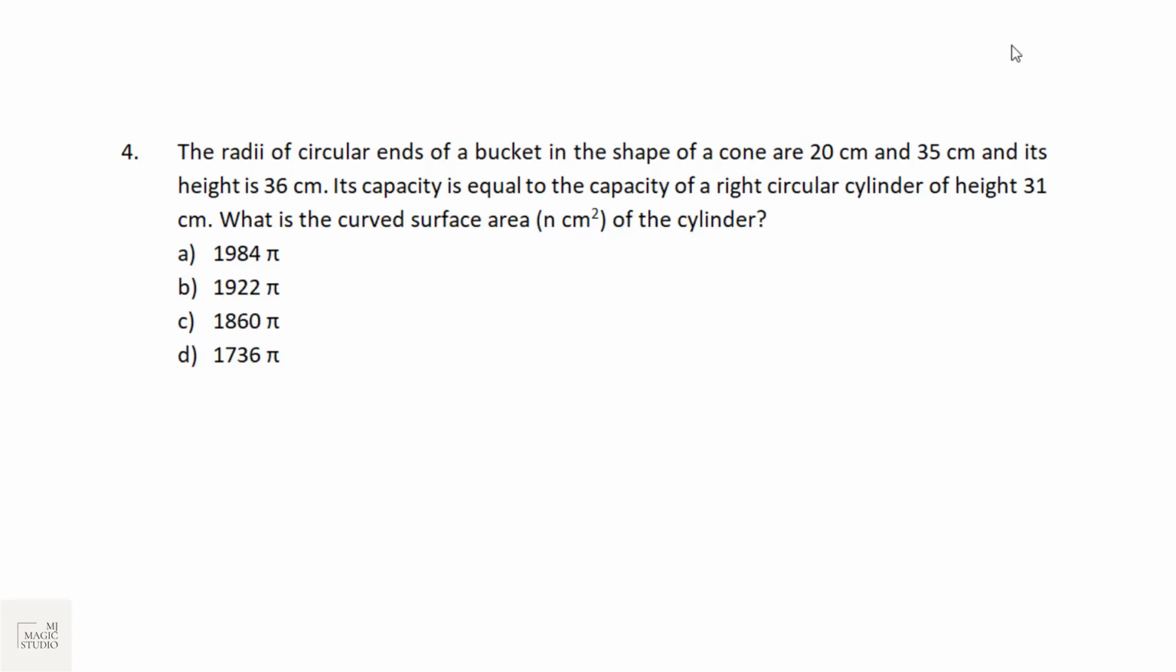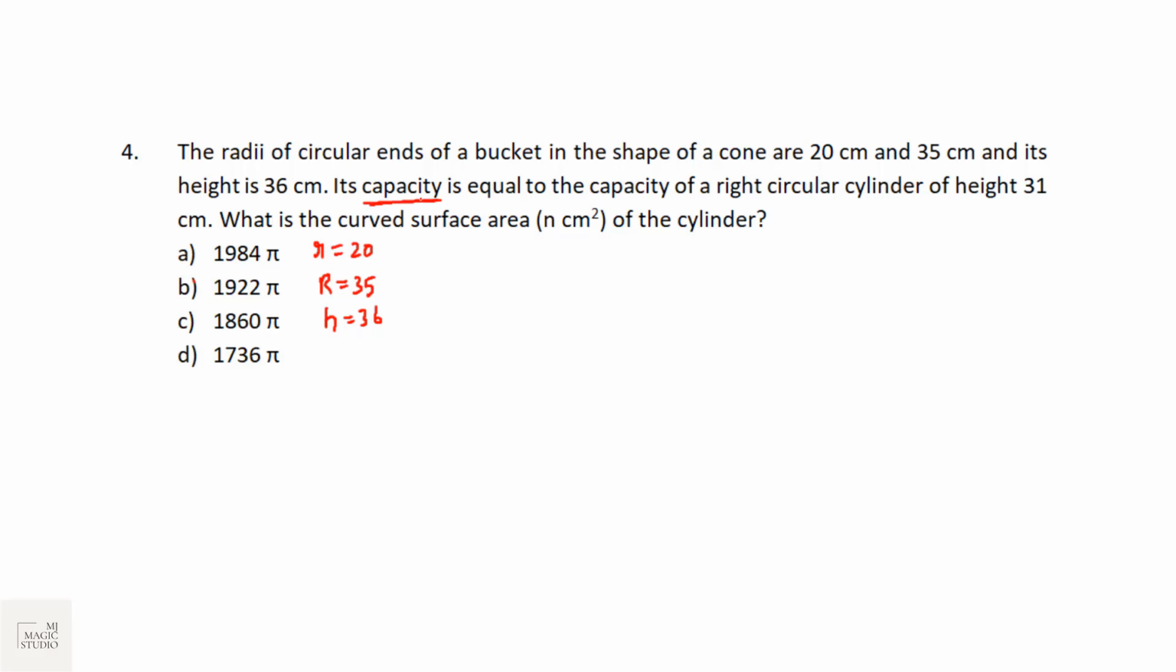As said, bucket number 4 also from mensuration 3D, and this time they have given the bucket or frustum, what we say. Use the formula, give it a try. So what we have? The radii of a circular ends of a bucket in the shape of a cone, that is frustum, are 20 centimeter and 35 centimeter. Small r is 20, capital R is 35. And its height is 36. Its capacity is equal to the capacity of a right circular cylinder.